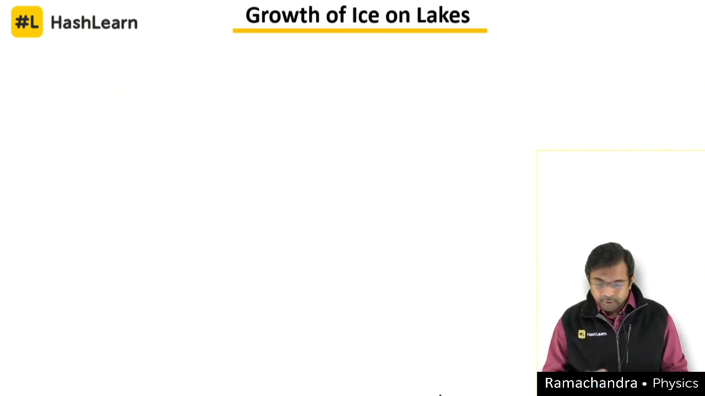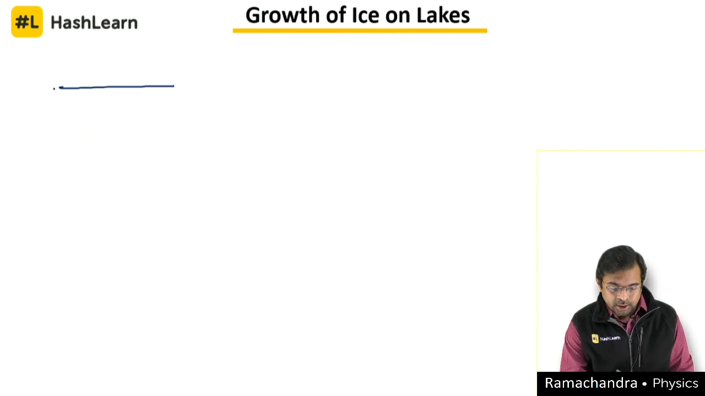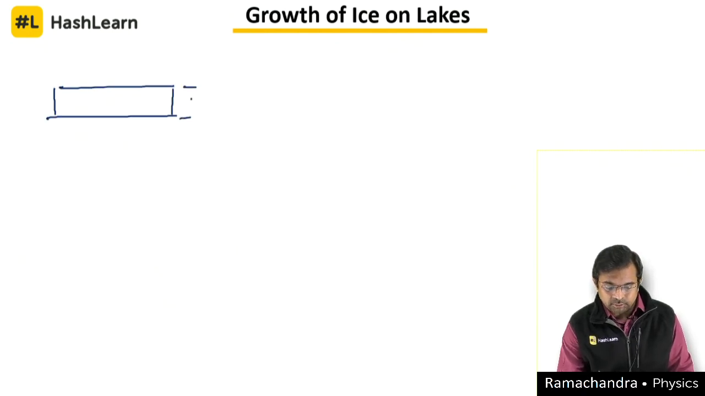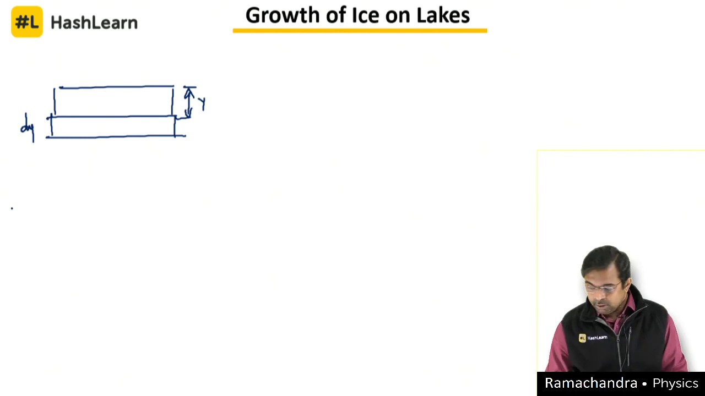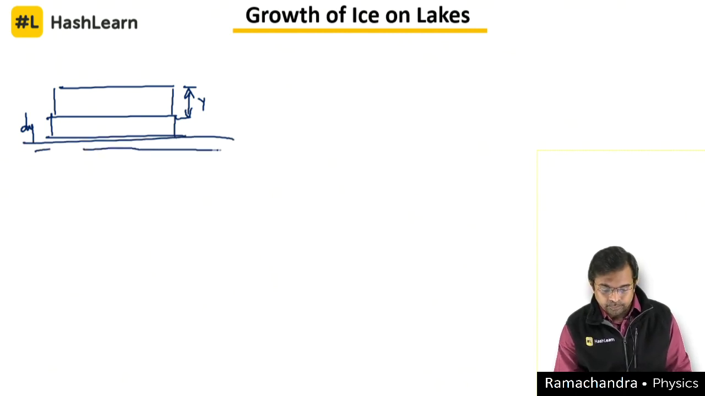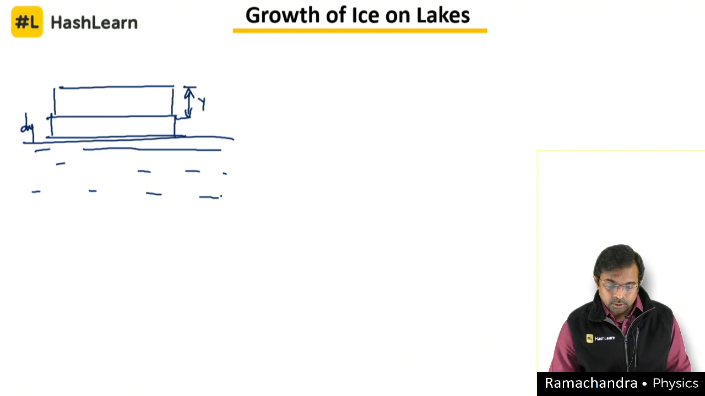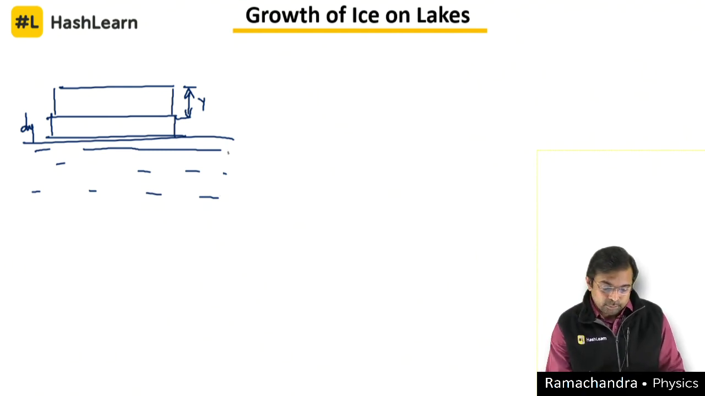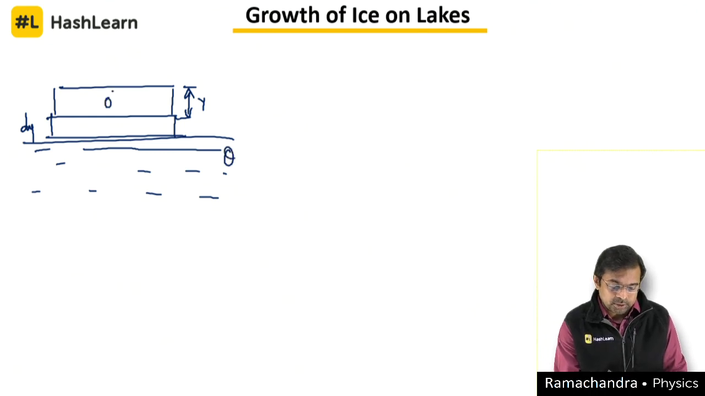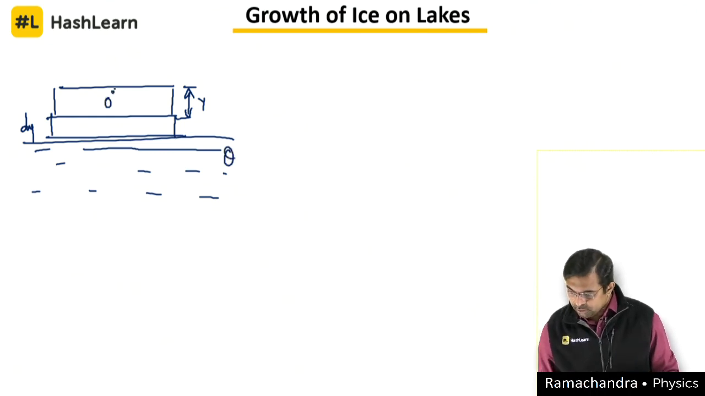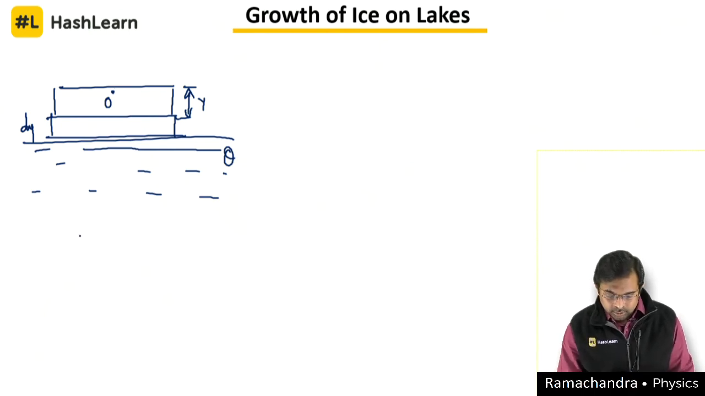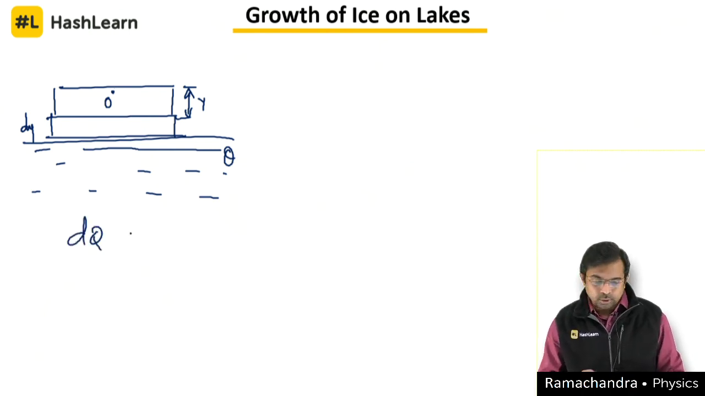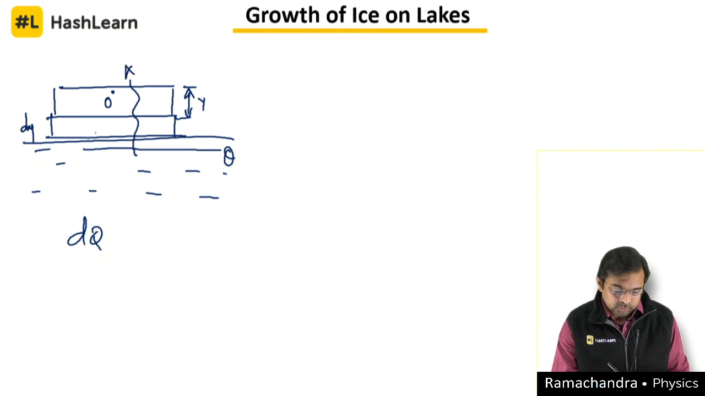Let's say we already have a slab of ice of thickness y on the water surface. After some time, it's going to grow by another value dy, and below this there is water. Assume that the temperature of the water below is theta, and this is at 0 degrees Celsius. We know that ice is at 0 degrees Celsius, and you can write dQ, the heat that is going to move through this.